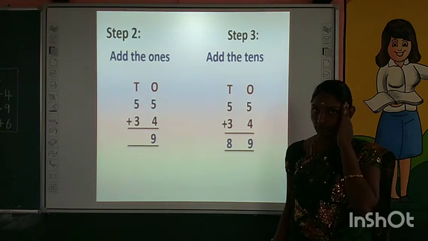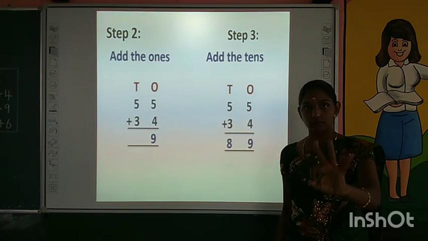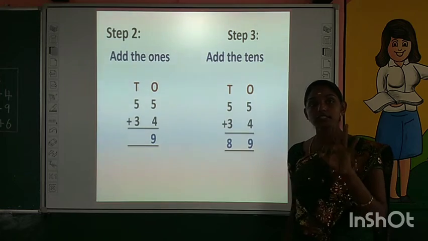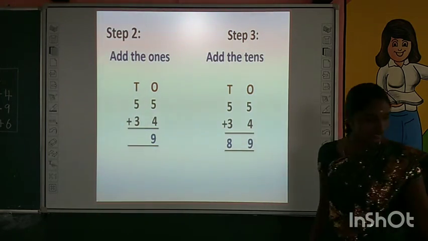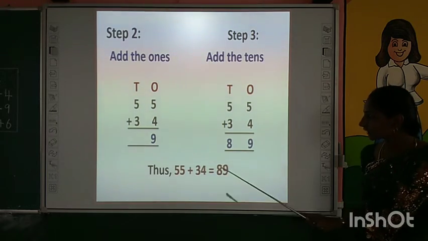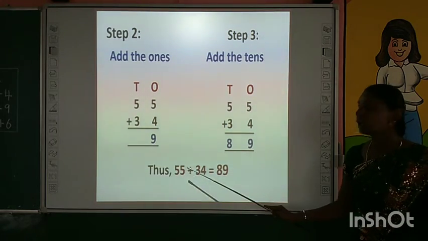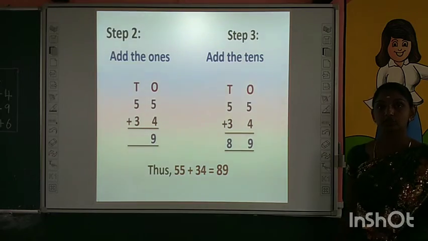Keep number 5 in your mind. Take 3 fingers in your hand. Start counting. What's the number after 5? 6, 7, 8. The answer is 89. See here, we are getting 89 by adding 55 and 34.